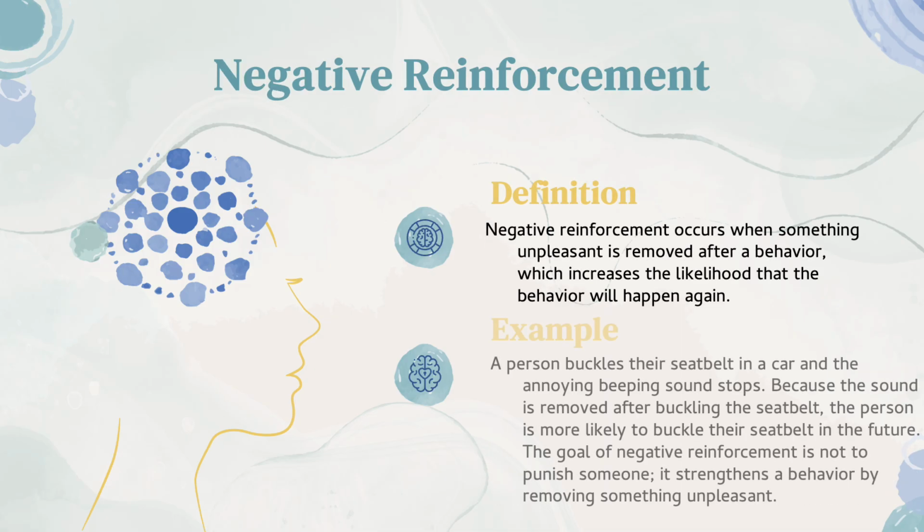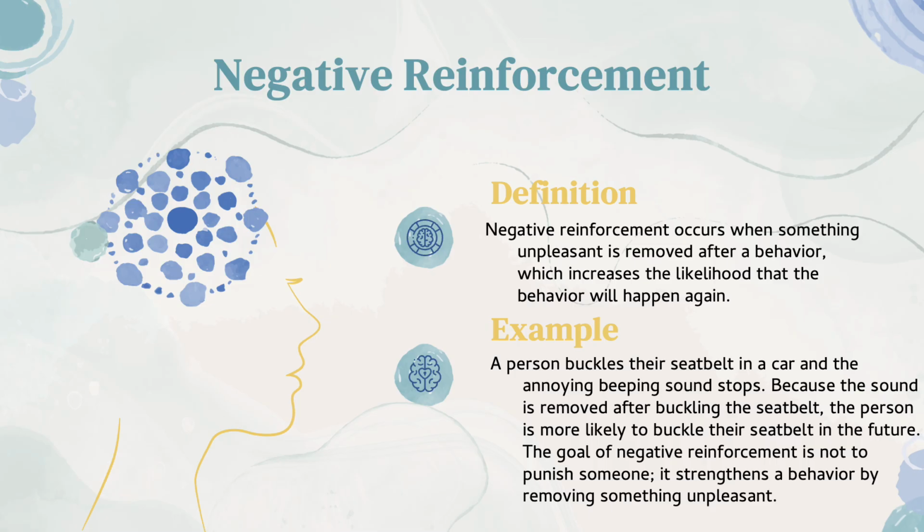Next, we're going to be talking about negative reinforcement. Negative reinforcement occurs when something unpleasant is removed after a behavior, which increases the likelihood that the behavior will happen again. An example of this is a person buckles their seatbelt in a car and the annoying beeping sound stops, which I can admit we all find that sound annoying. Because the sound is removed after the buckling of the seatbelt, the person is more likely to buckle their seatbelt